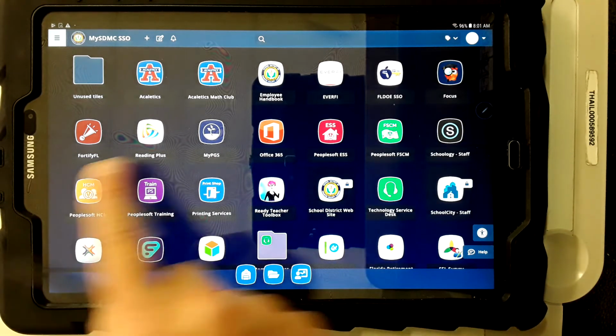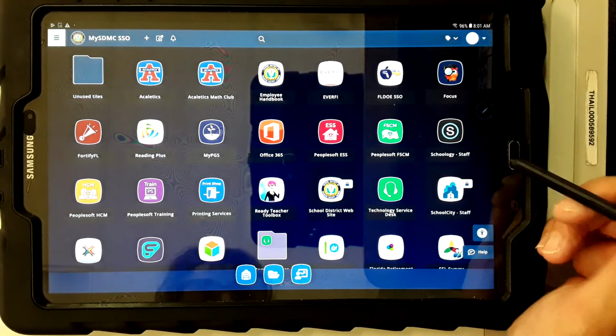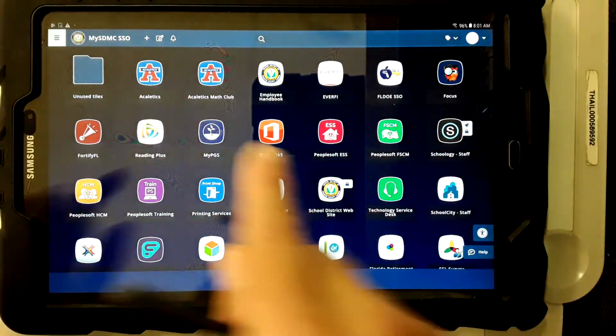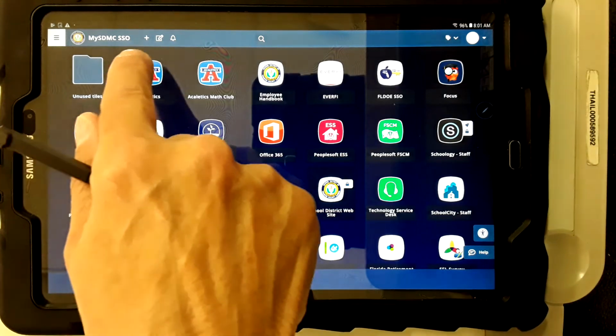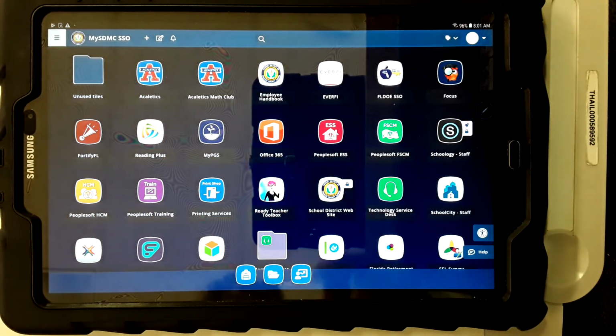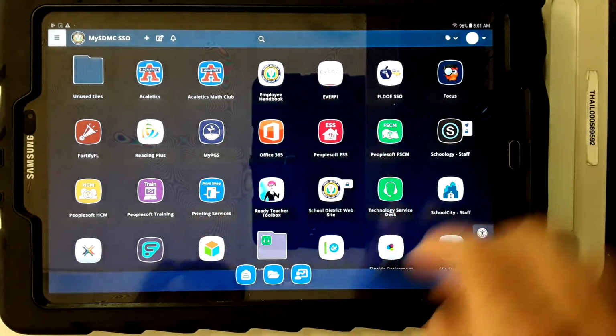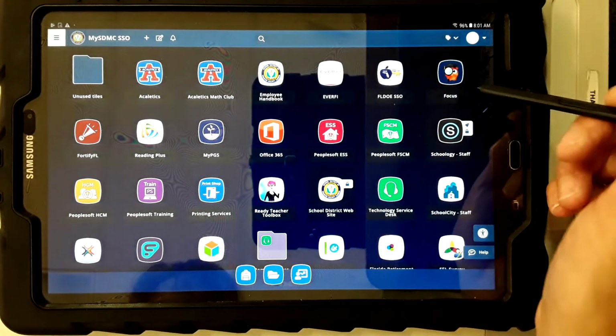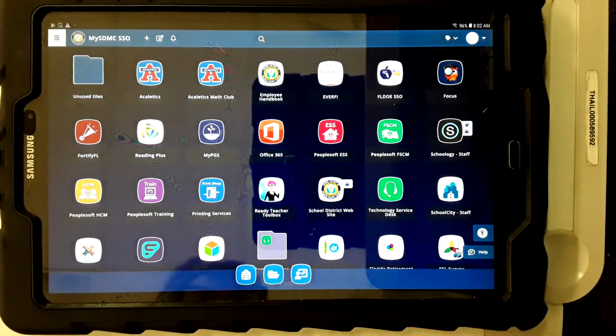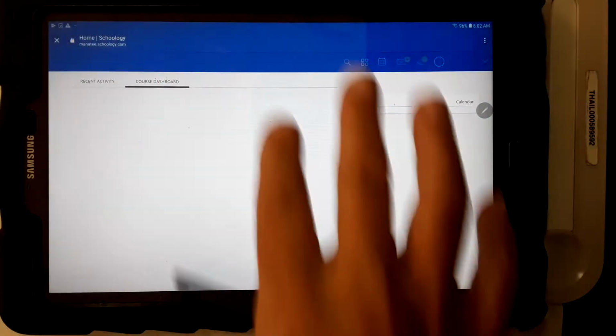Okay. What I want to talk to you today about is Schoology and how you can use Schoology. So when your child signs on My SDMC SSO and they use their user ID and password, they're not going to have as many icons as I have, but they're going to have these icons that are important. Focus is one of them, Schoology is the other. You click on Schoology. And what's going to happen is their courses are going to be listed.